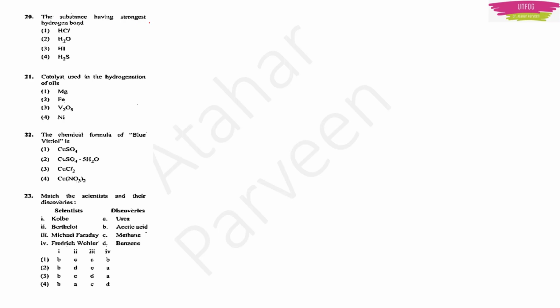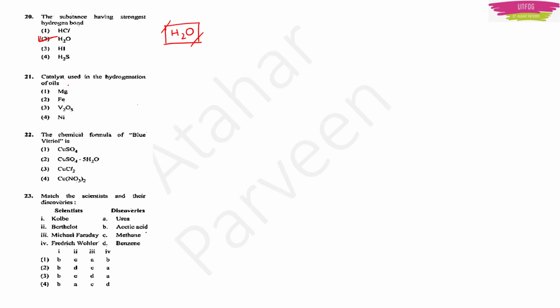The substance having the strongest hydrogen bond is HCl, H2O, HI or H2S. Actually, it is water. Water is known for its strongest hydrogen bonding. So, it is actually the water.